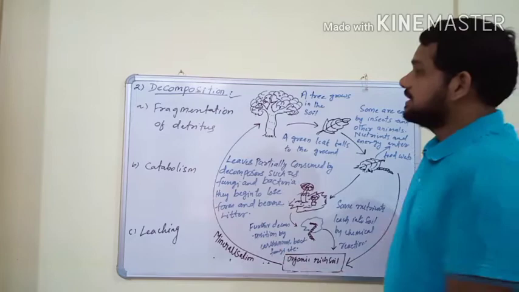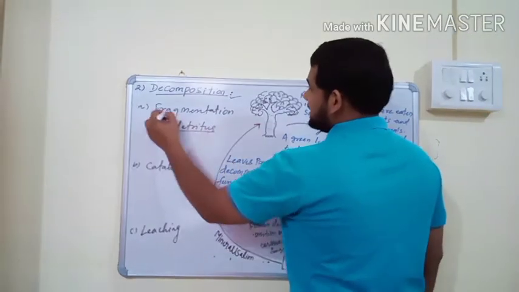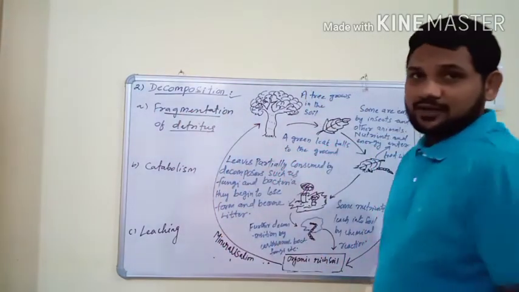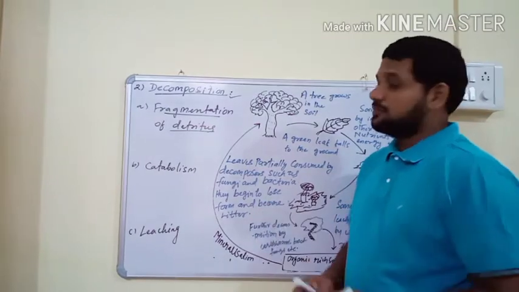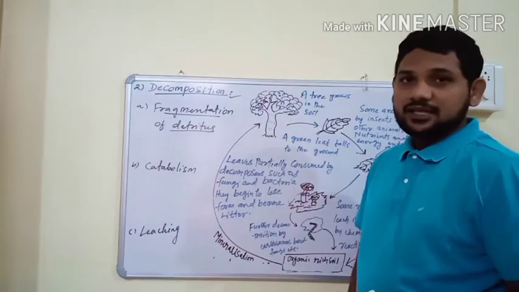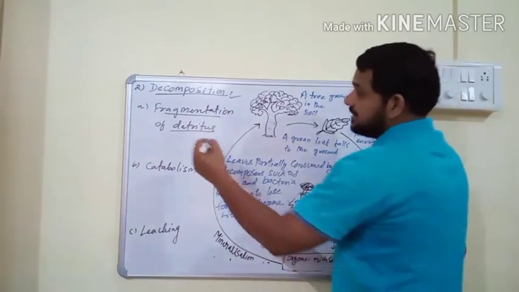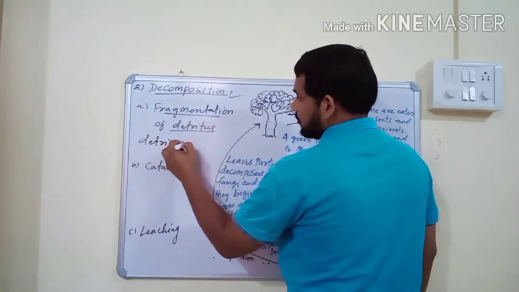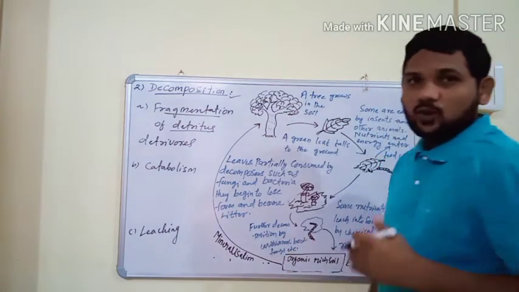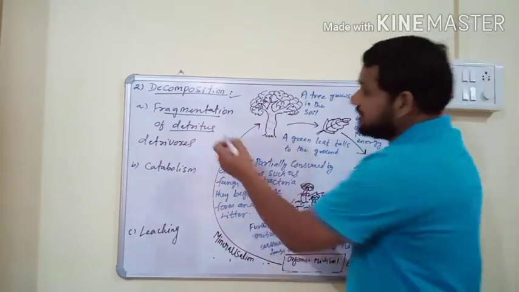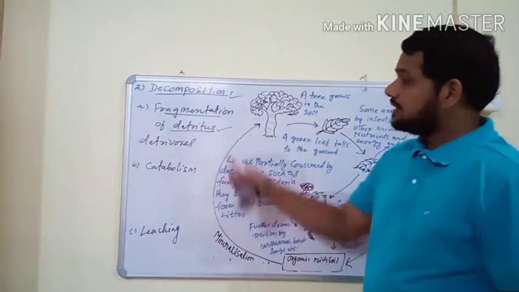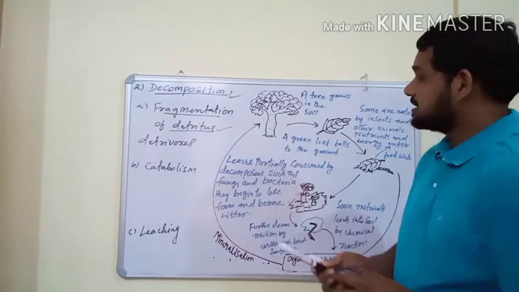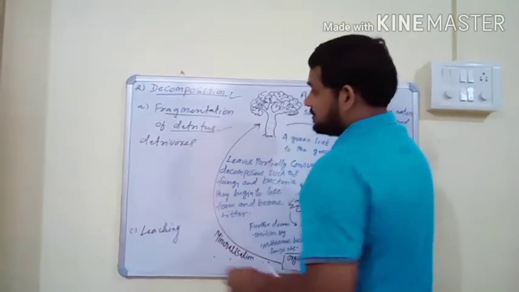The first one is fragmentation of detritus. Fragmentation means the detritus becomes small pieces. And here we should know about detritivores. What are detritivores? The organisms which feed on detritus are called detritivores.